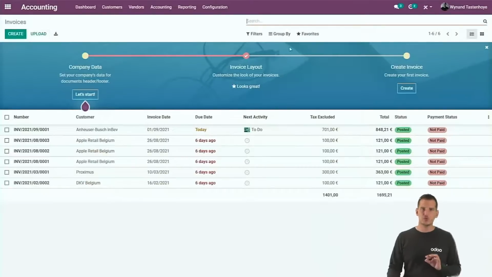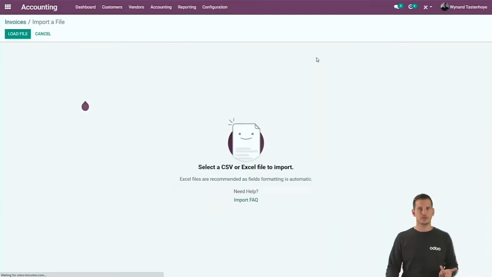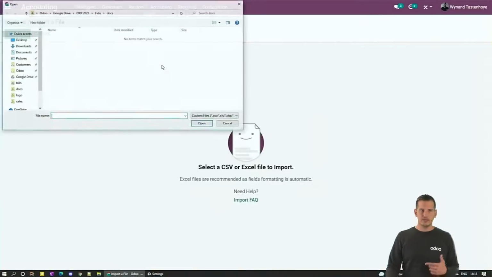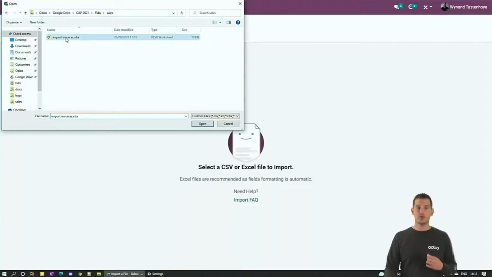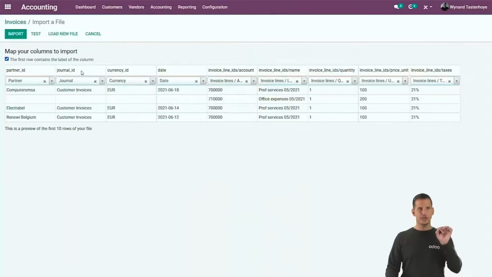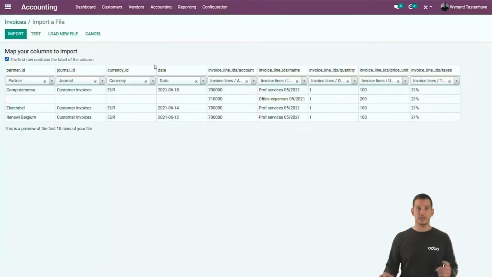But what I wanted to show here is how you can import records from Excel as well. If you go to the favorite button, you can click on import records. If you load your file, an Excel file, well, I prepared one here, of course, for sales. You can open your Excel file, and based upon the column headers of your Excel, we will make the mapping with the correct information in Odoo. I do it here for customer invoices, but you can do it everywhere in Odoo, like contacts, chart of accounts, vendor bills, miscellaneous entries. Every single record, you can import it by Excel as well.